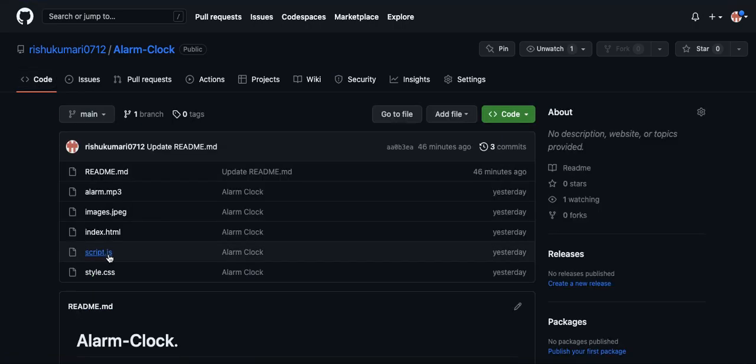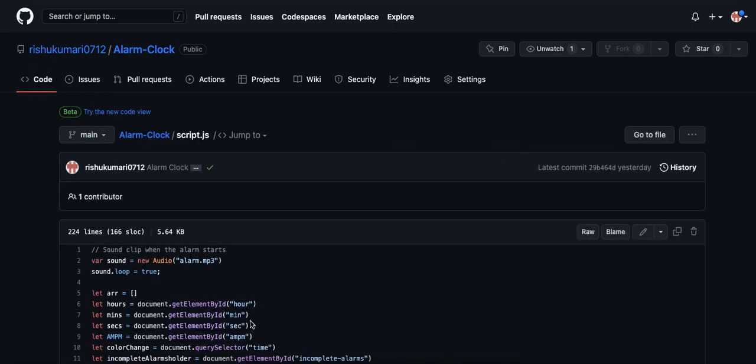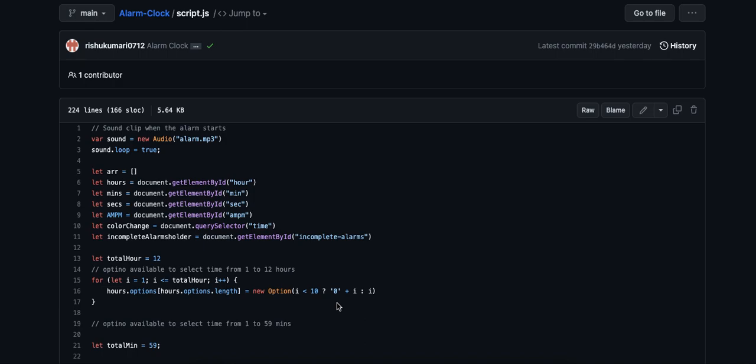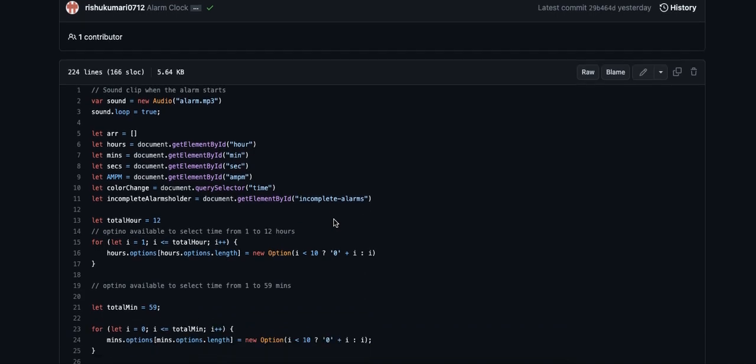And the JS file. The JS file is used to add interactive elements that engage the users. In this JS, you see I have set minutes, hours, and seconds, and AM, PM functions. All the functions are present in the JS file.